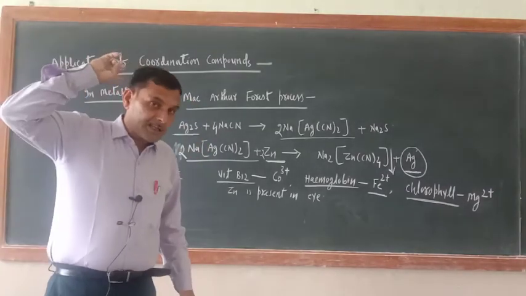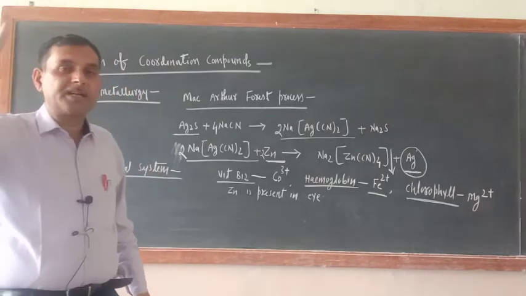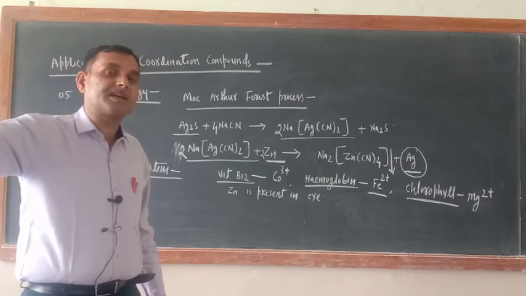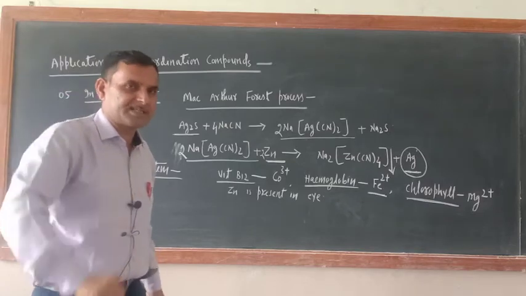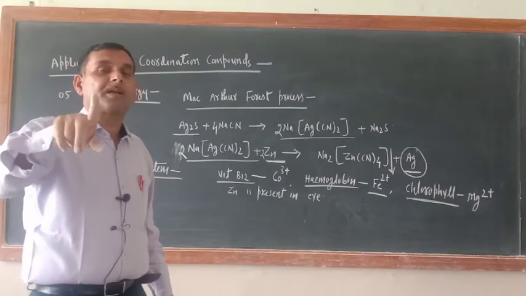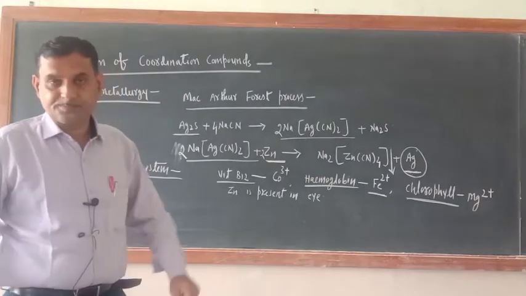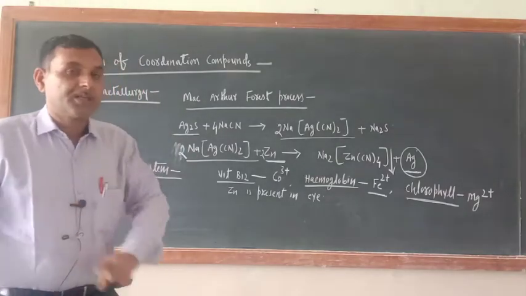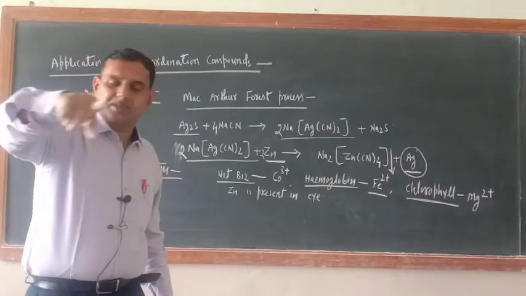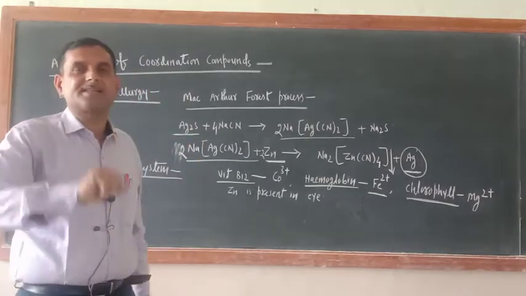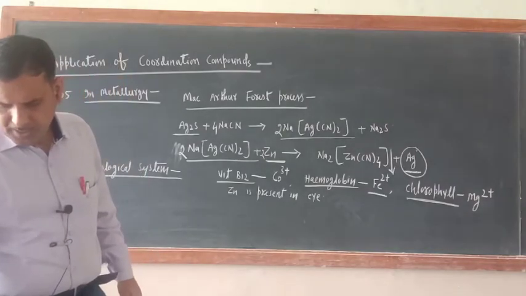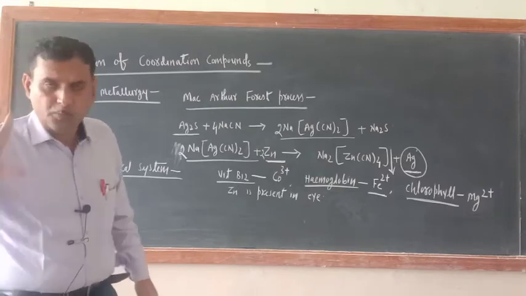So just see, in the first group the reagent is dilute HCl. In second group the reagent is H2S but in presence of dilute HCl. Now in fourth group, again the group reagent is H2S only but in presence of NH4OH. So H2S is a group reagent here in presence of basic medium, and there H2S is group reagent in presence of acid, that is HCl. So try to understand here. Up to fourth group I told.